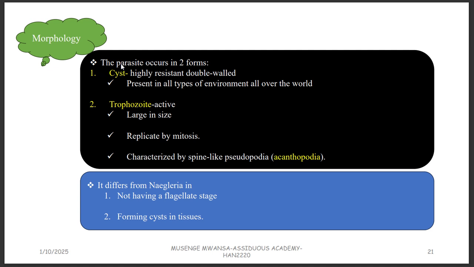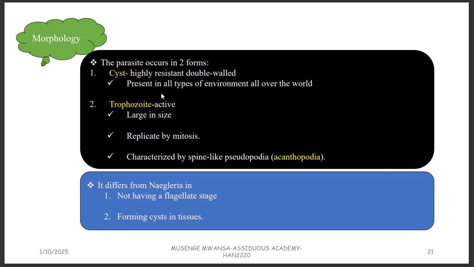Morphology: it has a cyst and a trophozoite. Look at this, the trophozoite doesn't have the amoeboid form and the flagellate form. You just have the trophozoite there, so it is only in two forms. So you see now how the questions in microbiology become tricky. You have a lot of parasites to know, and you can see the little differences between them, right?